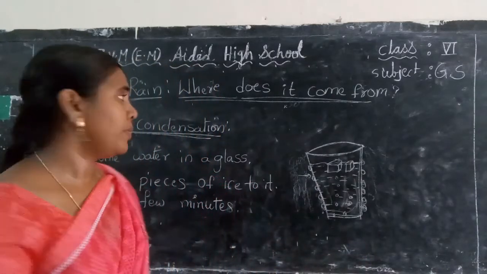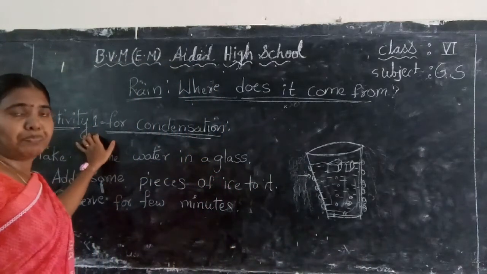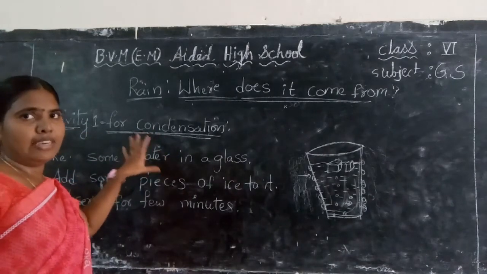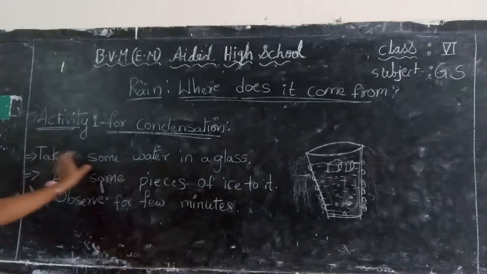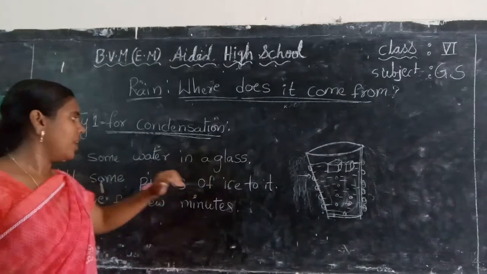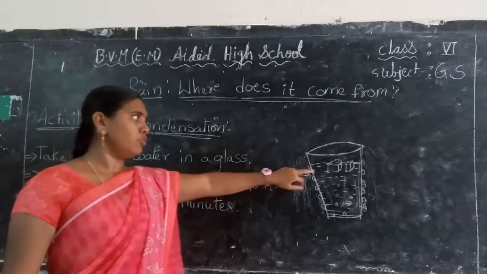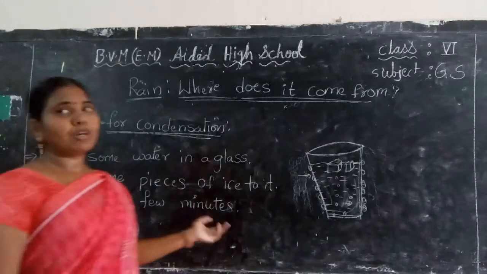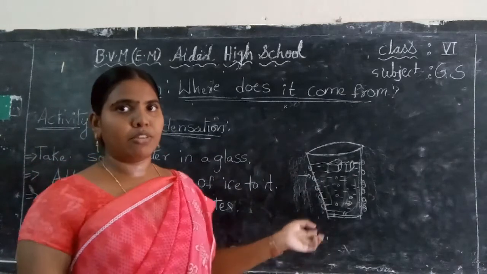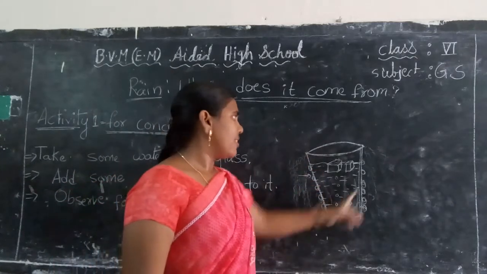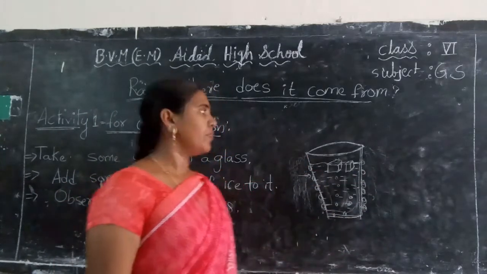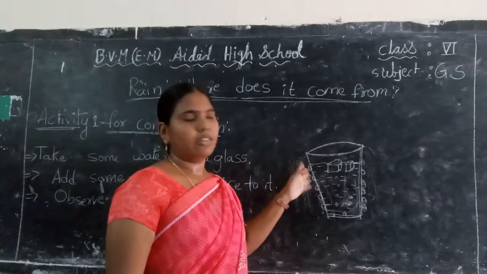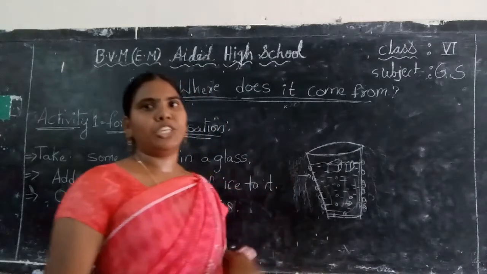Again, I will explain to you, children. This activity for condensation, do it in your home. It is very easy. Okay, first take some water in a glass and then add some pieces of ice cubes in it. Observe for a few minutes. What do you observe? We observe some droplets of water on the surface of the glass. So why do these droplets occur on the glass? Why? Because of condensation.